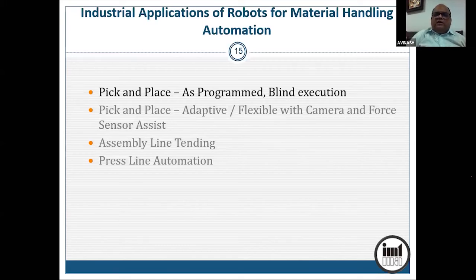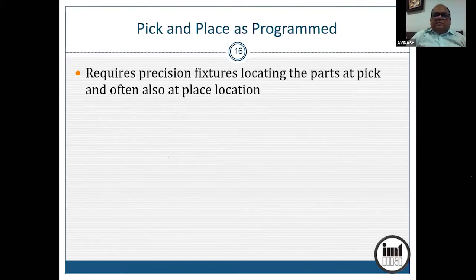So most common are pick and place, where it does a blind execution as programmed. So it requires certain precision in the part, the way it is presented for picking and also sometimes for placing, which means that the parts to be picked have to be carried on a fixture. For example, if you want robo to pick up cold drink bottles, if cold drink bottles are kept in a crate, then probably robo can pick up from the matrix and it is able to do the job and keep it on a conveyor or something.